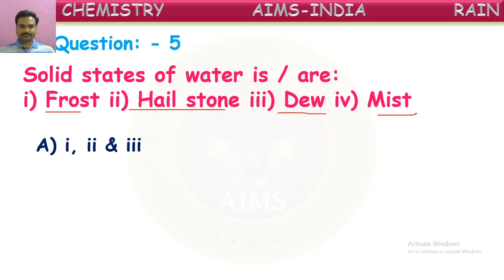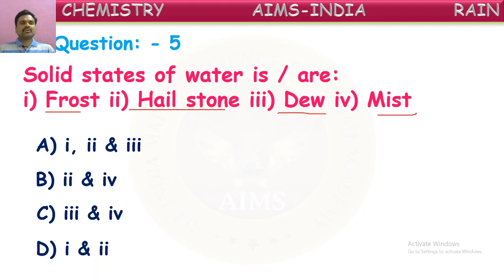Is it correct, children? Check once. Second one, hailstones and mist are solid forms. Is it correct? Next, dew and mist they have given. And fourth option, frost and hailstones are the solid forms of water. So which is the correct answer? Guess it. Can you give the answer? Right, let us see here, first one. Good.